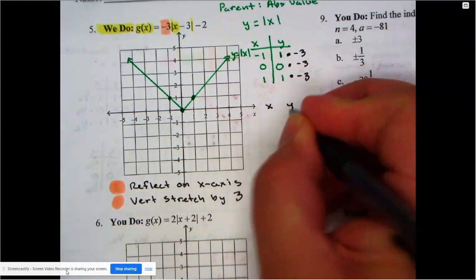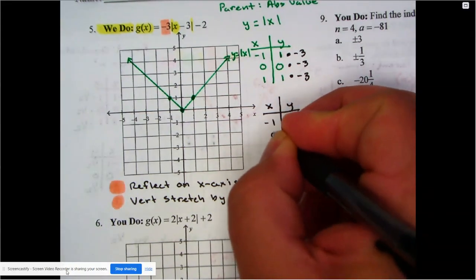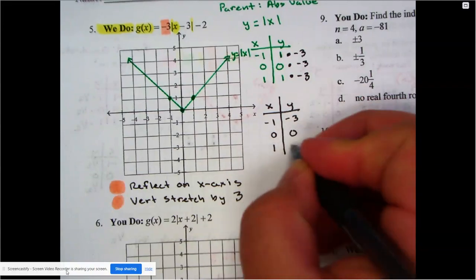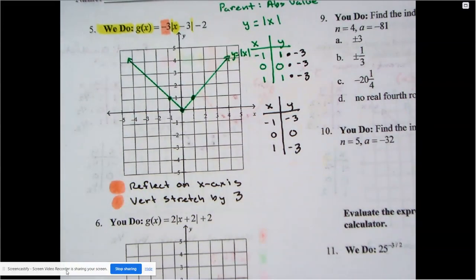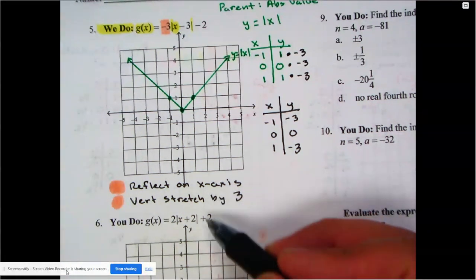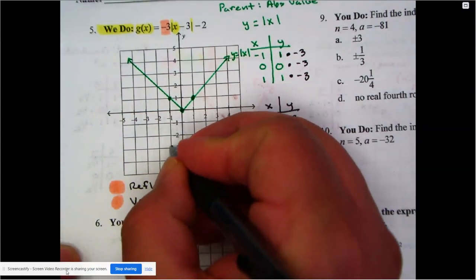So look at your new points. Notice how the x's still don't change. It's negative 1, 0, 1. And then this is negative 3, this is 0, and this is negative 3 there. So let's draw these points. Now, when we draw these points, we should see a reflection and a stretch. So let's see. Negative 1, negative 3. All right, look at that.